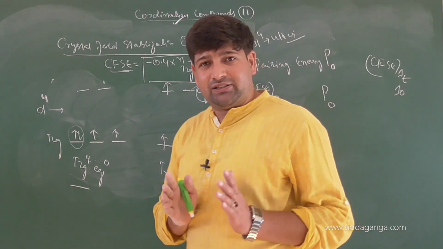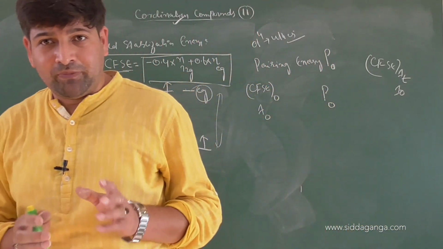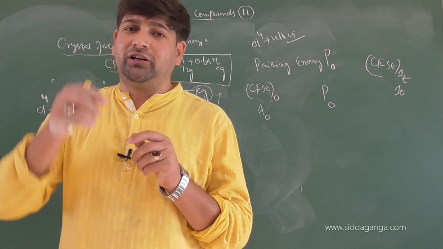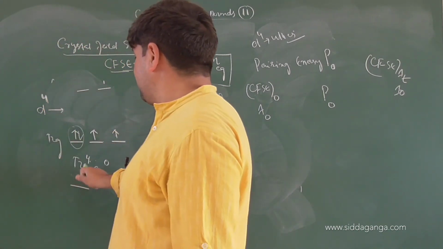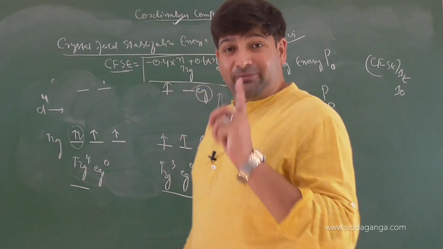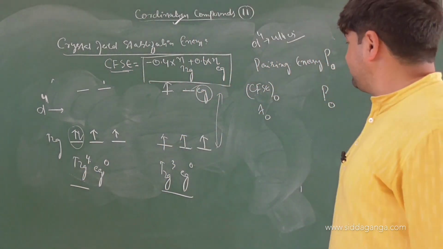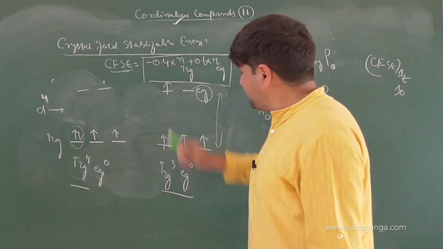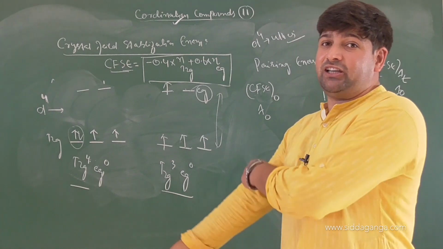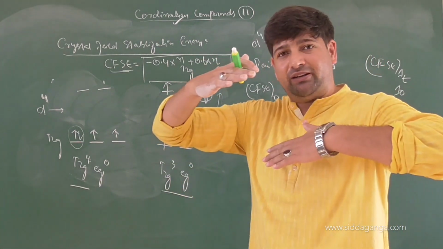So pairing energy is the amount of energy required to pair the electron in the T2G set, in the lower energy set. So then the configuration becomes T2G4 EG. Crystal field splitting energy will be the amount of energy required by the electron to move to which shell? EG shell. Clear? That's the difference of the energies.